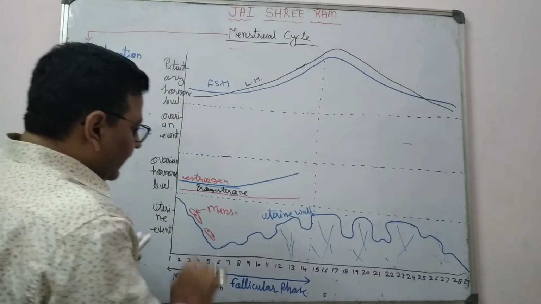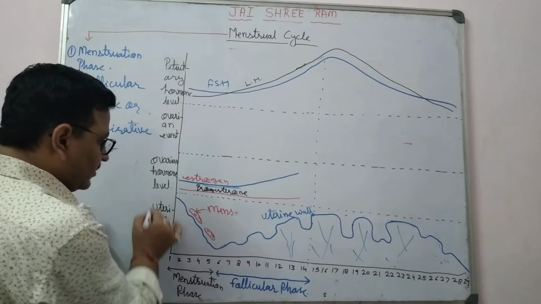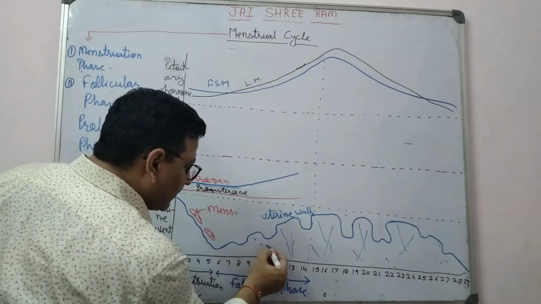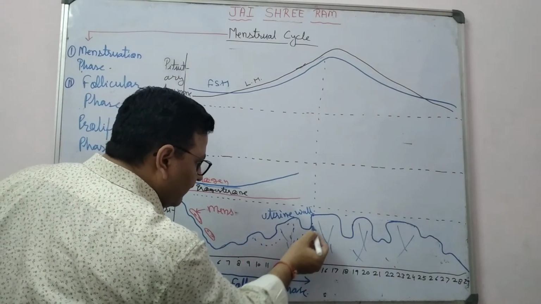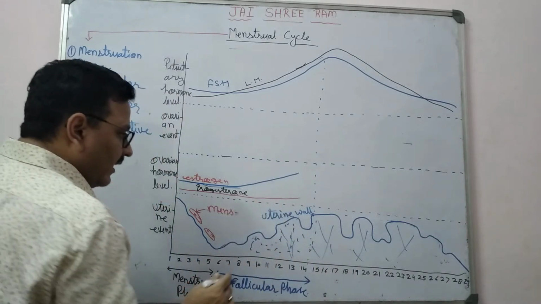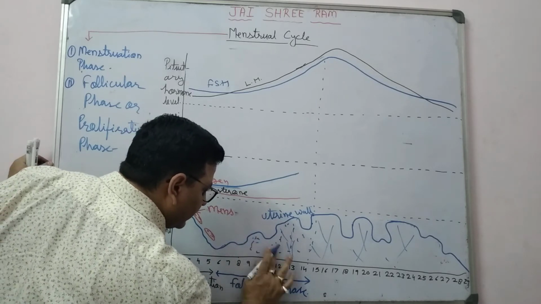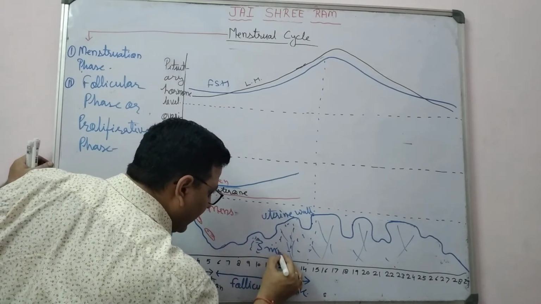What happened here? Here you can say first the uterine event. What happened in the uterus? Thickness increases. The thickness of the endometrium increases, and during the follicular phase the thickness of the endometrium increases by about 3 mm.